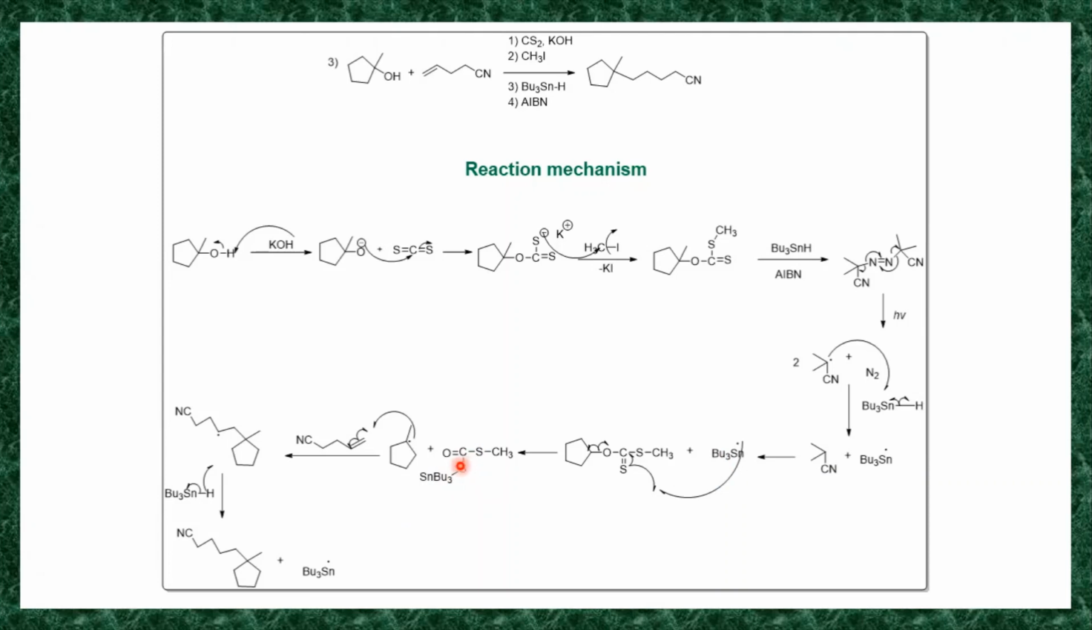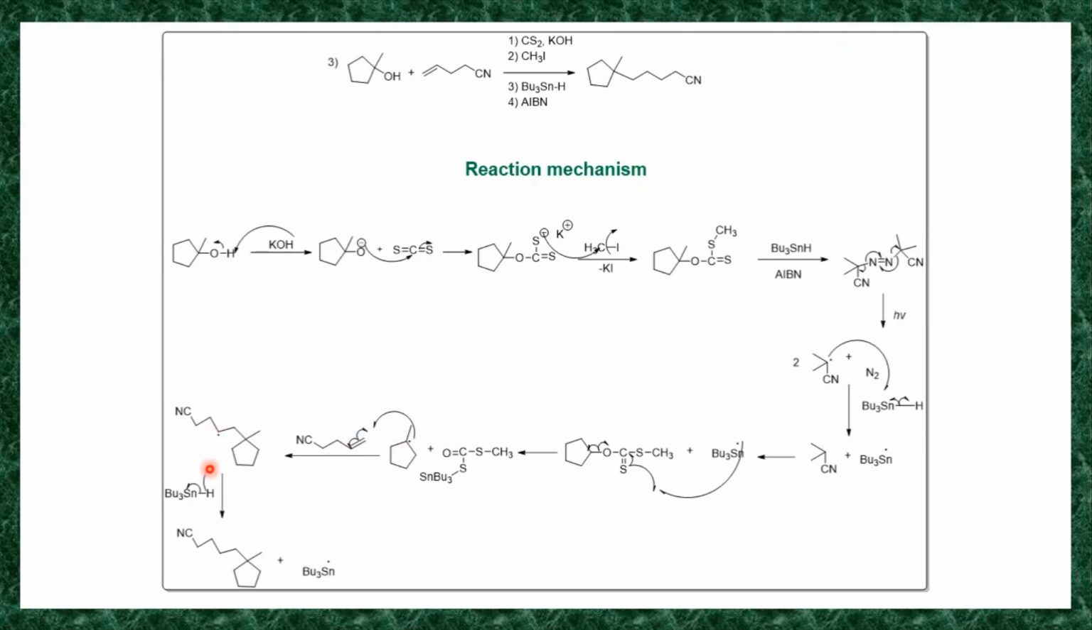Tributyltin, sulfur, carbon, oxygen double bond, S CH3. Then this cyclopentyl methyl radical reacts with this carbon-carbon double bond. So the homolysis of this carbon-carbon double bond takes place. It generates two CH2 radicals. So this C radical reacts with this CH2. It forms a bond with this and it generates a CH2 radical.